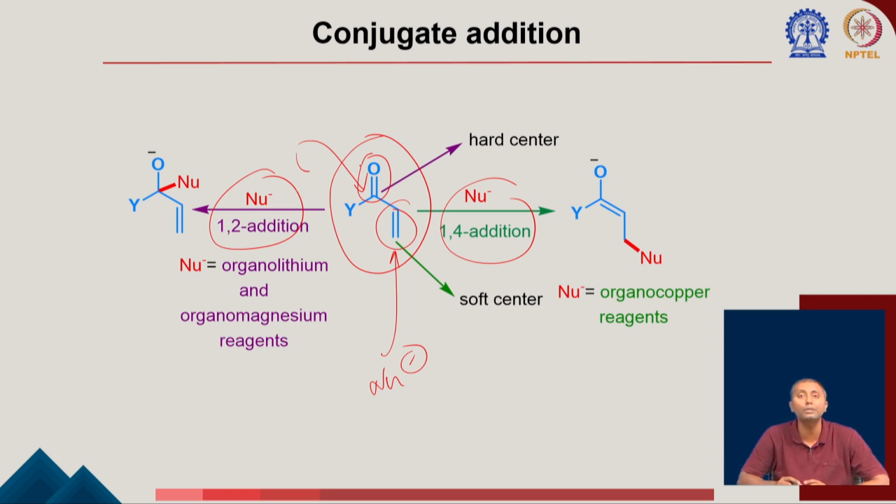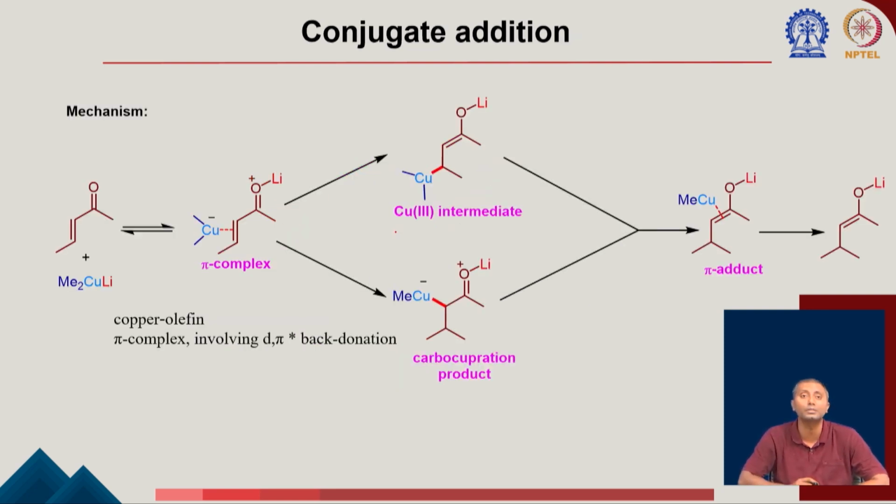Now you have seen, if you have a very hard organometallic compound like organolithiums or Grignard, mostly the 1,2 addition is the preferable one. And this is a hard center, that's why these reagents are going to attack here. But organocopper reagents are soft reagents. So you can see now this is the soft center. So if you have an organocopper species, it is going to attack here to go for a 1,4 addition. Okay, so we try to understand the mechanism of this reaction.